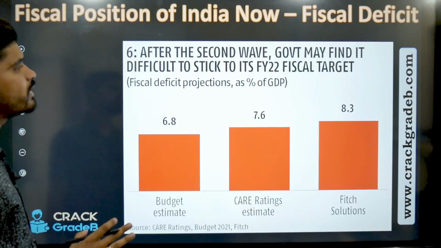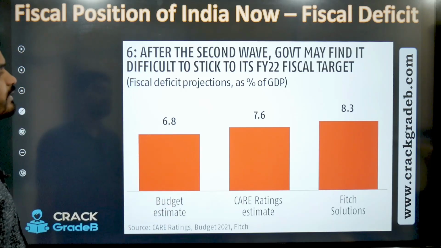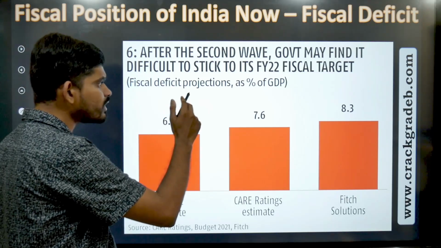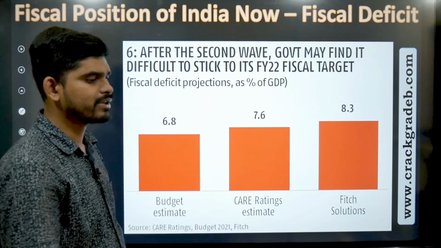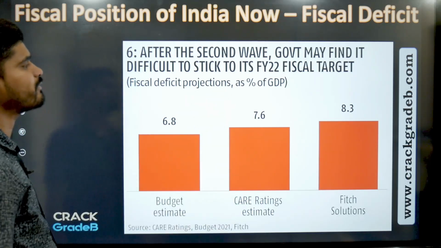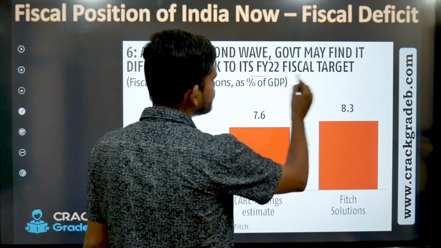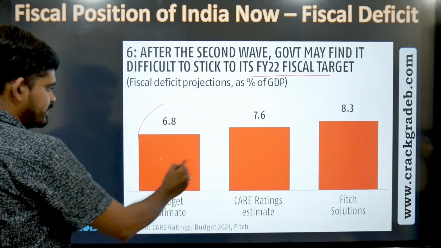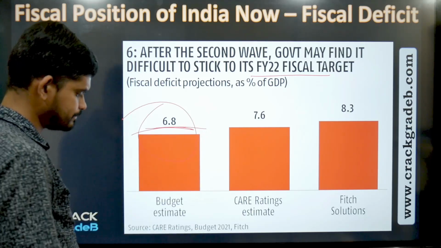Now let's move further and look at it. What is fiscal deficit? So after the second wave, which has recently peaked and now it has come down, that's good for us. Yes, after the second wave, government may find it difficult to stick to its financial year 22 fiscal data, because as per the budget estimate, it was 6.8.